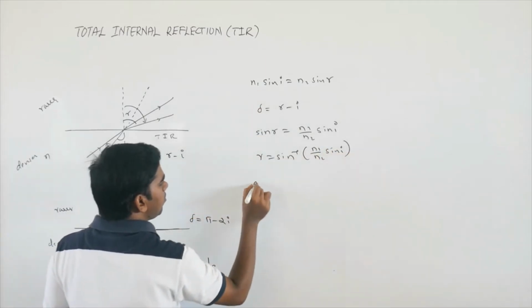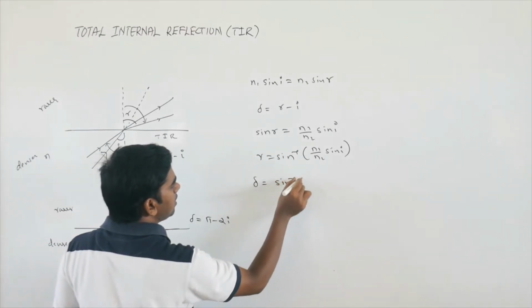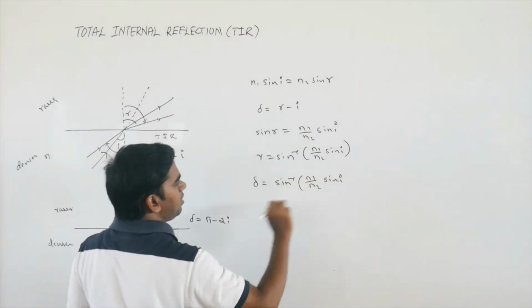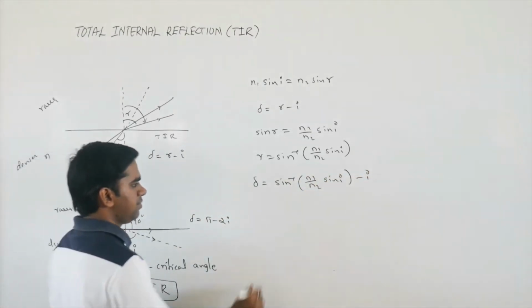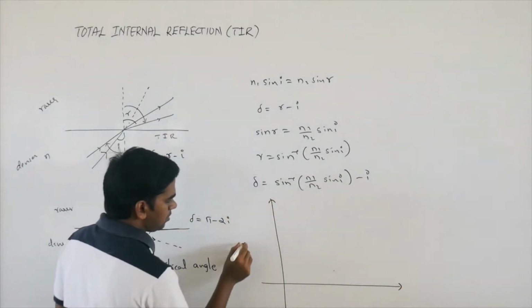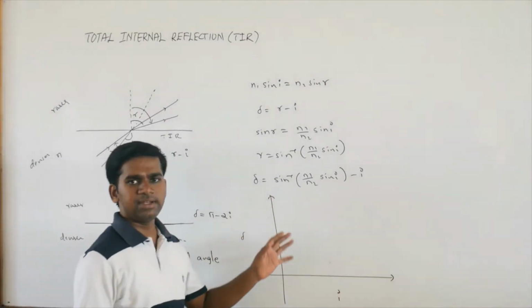So deviation will become sin inverse of n1 by n2 sin i, minus i. If you want to plot the graph of deviation versus angle of incidence with this formula, it is complicated.